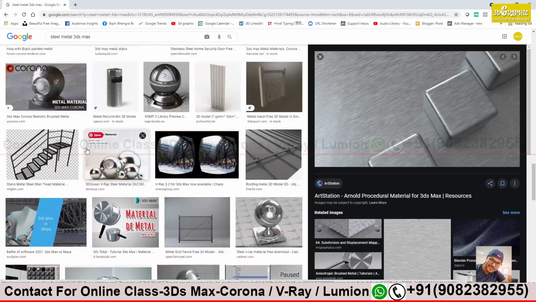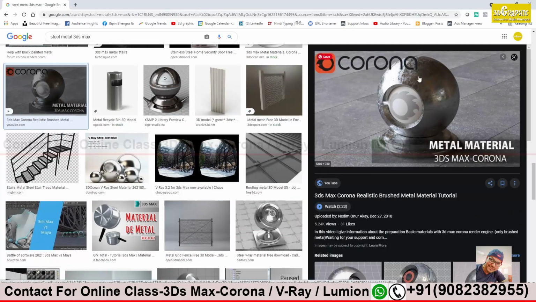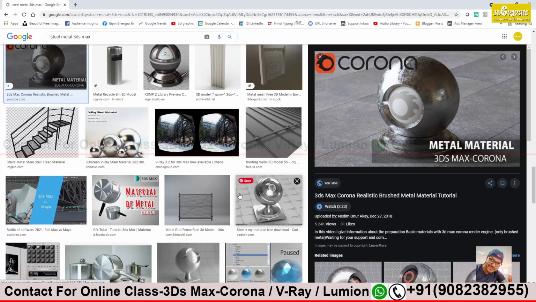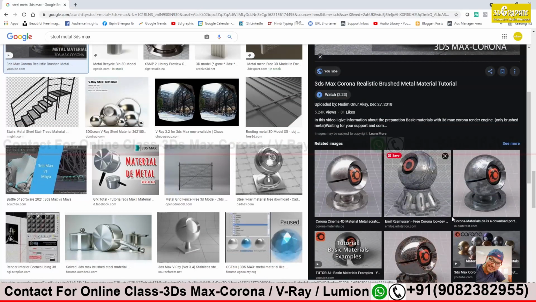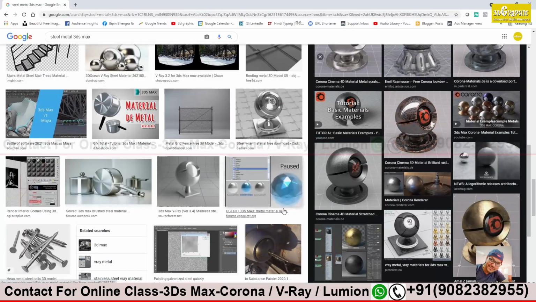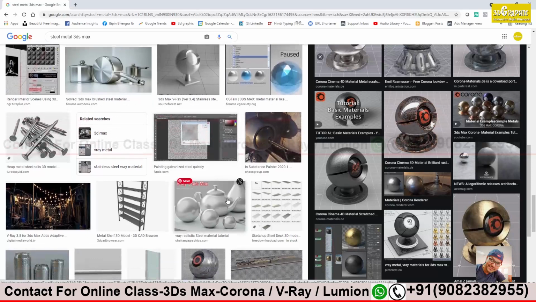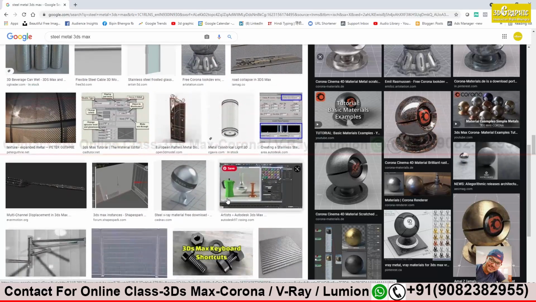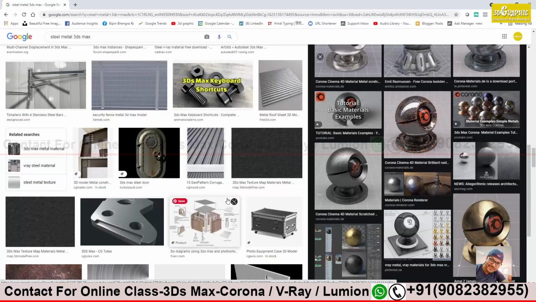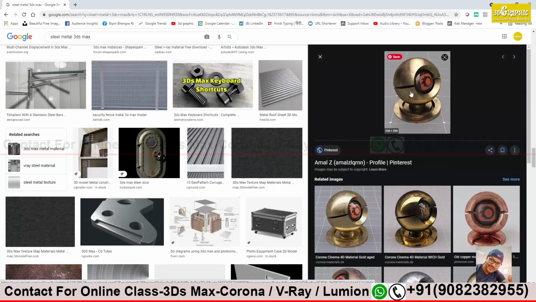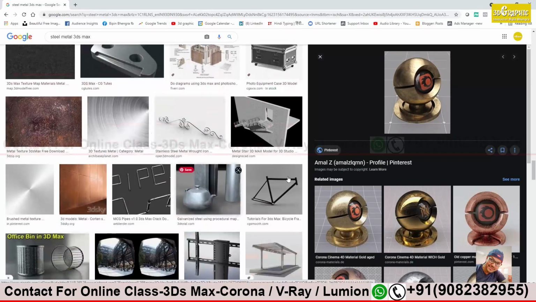Let's see two examples more. You see this one, metal, how it is? A lot of patches, scratches, no? Just remember what we did with the fabric. Same thing we will do, but with a different texture. Masking. See, the main role is of your mask, how good a mask you have, a proper mask, and how properly you are able to use that. You see these scratches and all on the surface of the metal, giving a more natural look. Alright, so this much example will be enough.